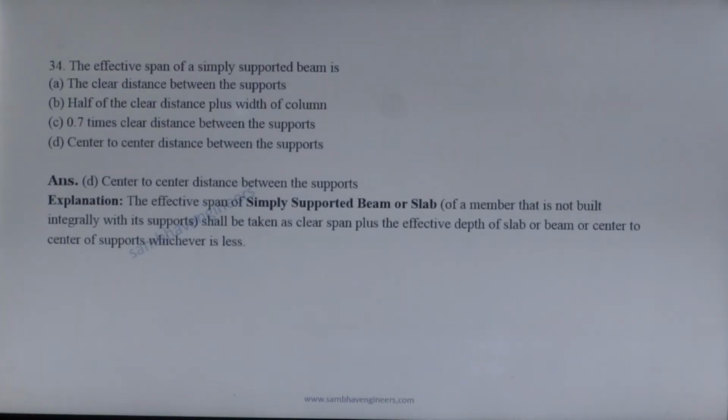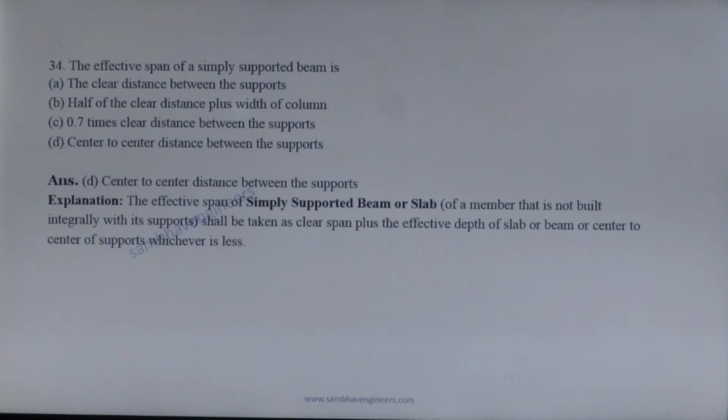The effective span of a simply supported beam is the lesser value of the clear span plus effective depth of the beam or slab, or center to center of the supports, whichever is less.